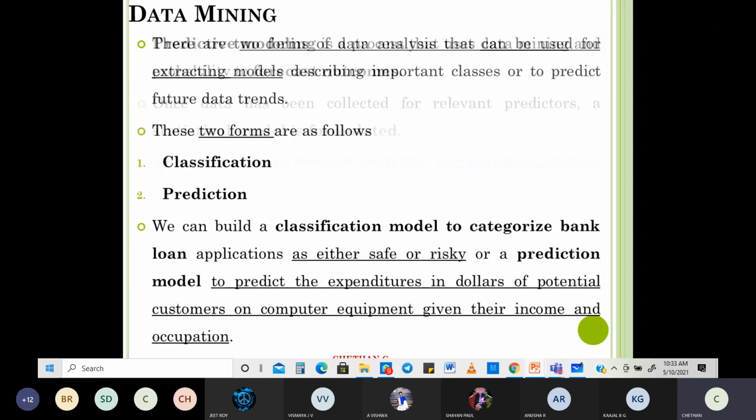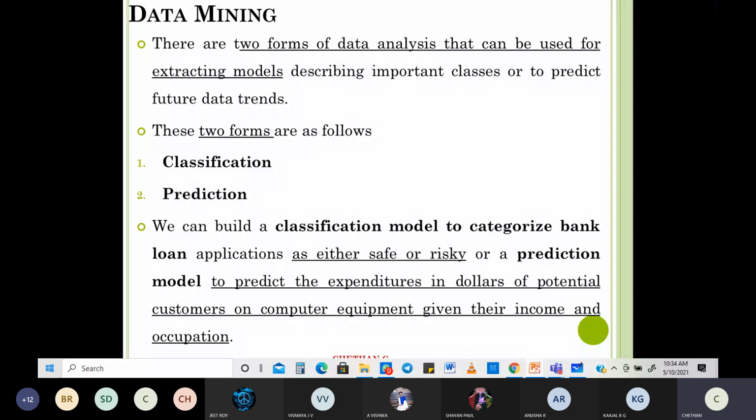Then what's the next thing? In these two forms of analysis, you have two forms of data. One is classification, the other is prediction. We build a classification model to do what? To categorize data, either safe or risky. When you take a loan, categorize the loan as either safe or risky. It is for the bank people, not for the people who took the loan.